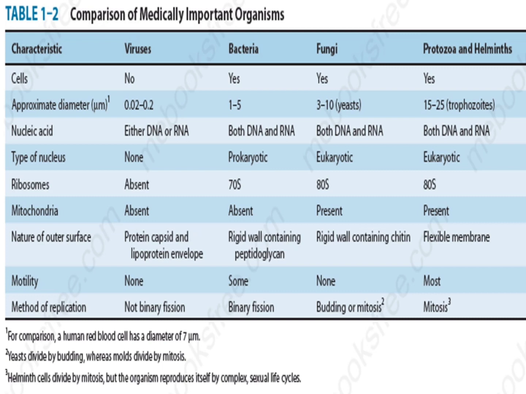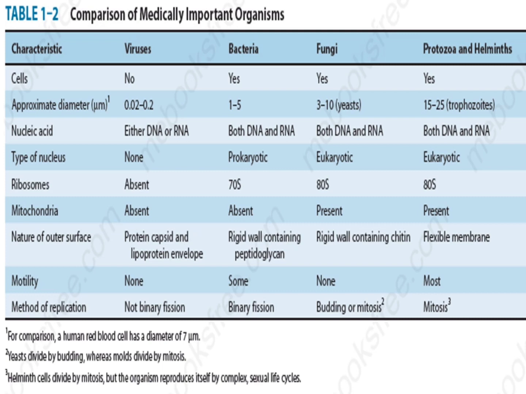Then their size, which is about 0.02 to 0.2 micrometer in case of the viruses, while in the case of bacteria, it is about 1 to 5 micrometers. It is about the size of the RBCs of human beings, which is about 7 micrometer in size. So bacteria can reach up to 7 micrometer too, while the fungi have a size of about 3 to 10 micrometer. Especially yeasts are larger than the molds.